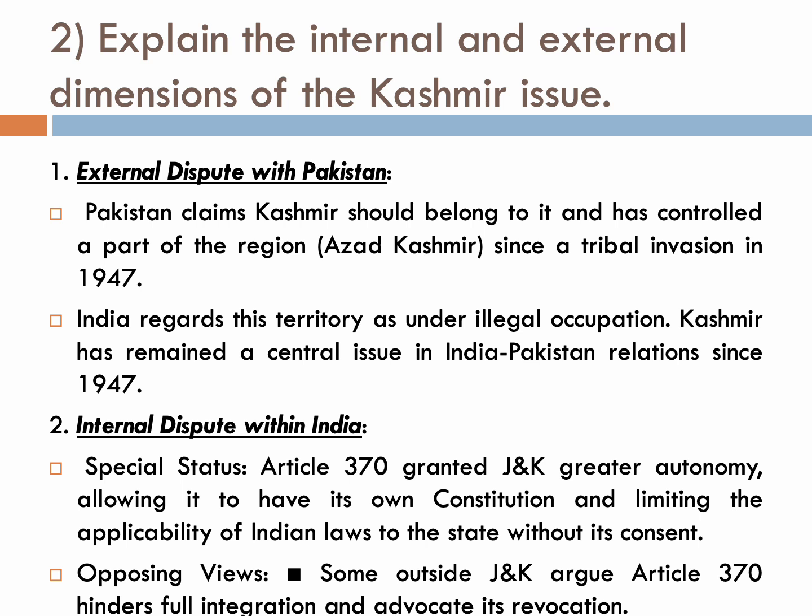Question number 2. Explain the internal and external dimensions of the Kashmir issue. So here, the external one, Pakistan claims Kashmir should belong to it and controls a part of the region, also known as Azad Kashmir since a tribal invasion in 1947. Internally, Article 370, which was granted to J&K, was already revoked. So a group of the population is also claiming that it is against the Kashmir identity.